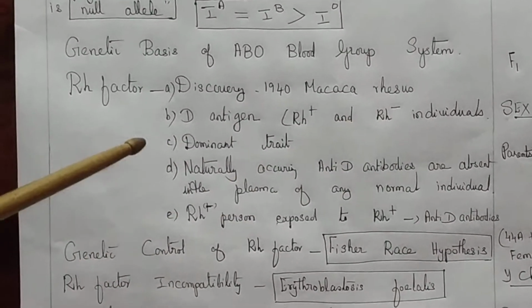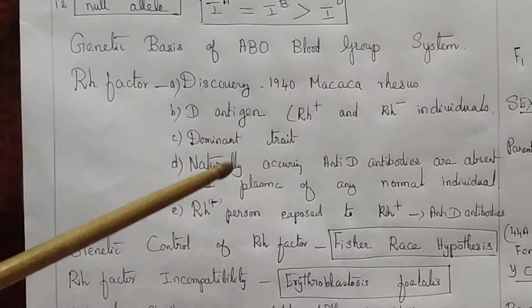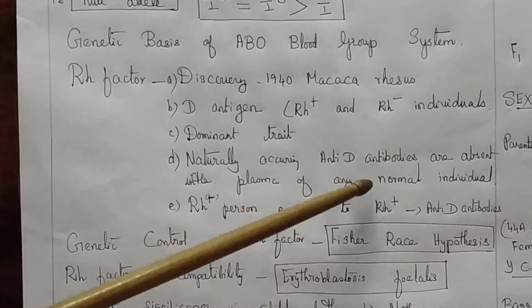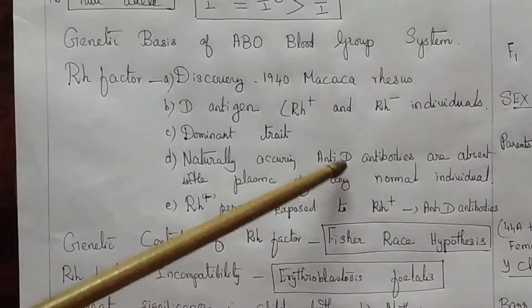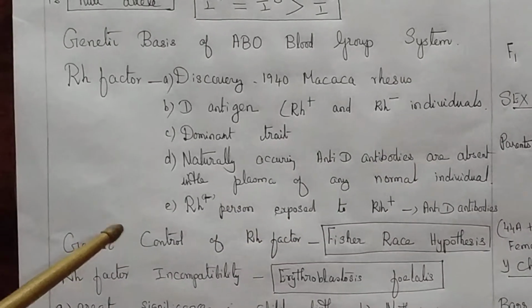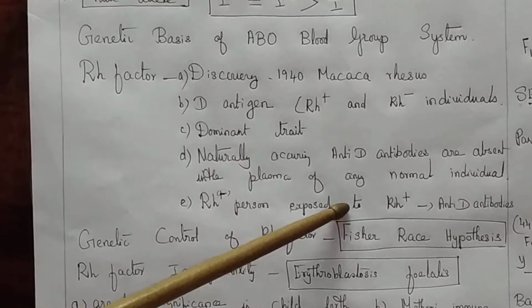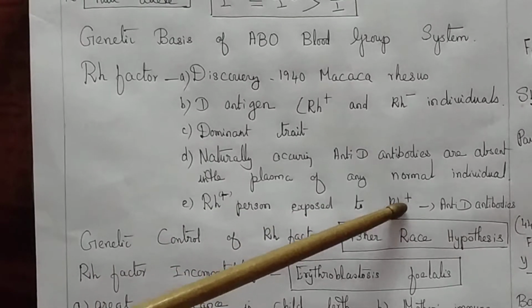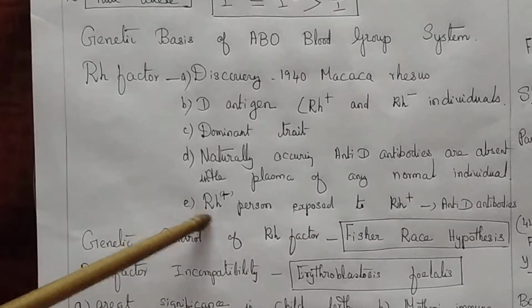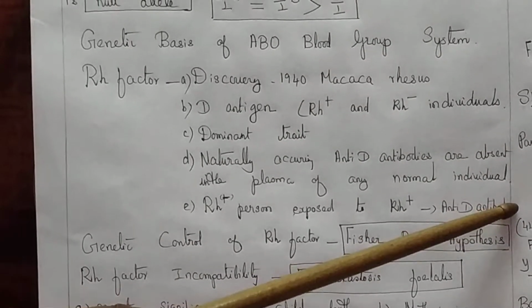The inheritance of the Rh factor is a dominant trait. Naturally occurring anti-D antibodies are absent in the plasma of any normal individual. When an Rh negative person is exposed to Rh positive blood cells, anti-D antibodies are produced in the individual.